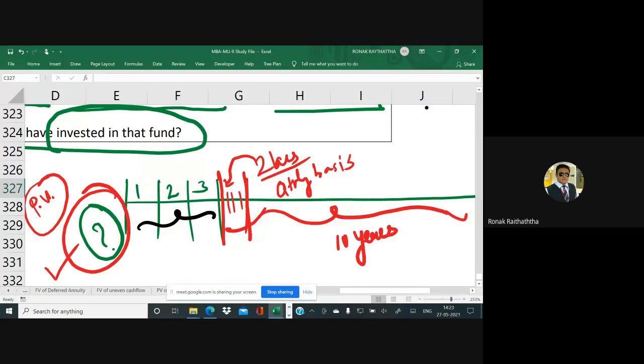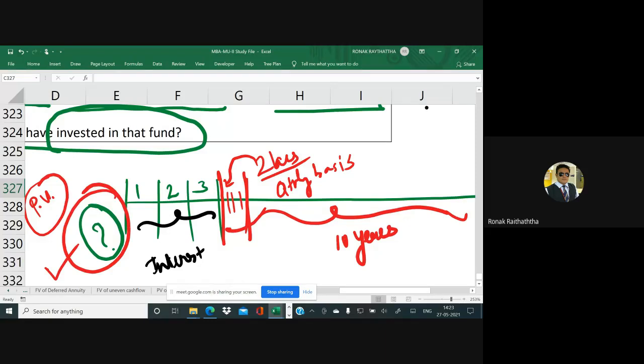He will start withdrawing from the first quarter of the fourth year. But he will get the interest for these 3 years too. Obviously, he is not doing voluntary service over there, right? He will keep on getting some interest. That interest will be accumulated for all these 3 years, and then he will keep on withdrawing the 2 lakhs from his fund.